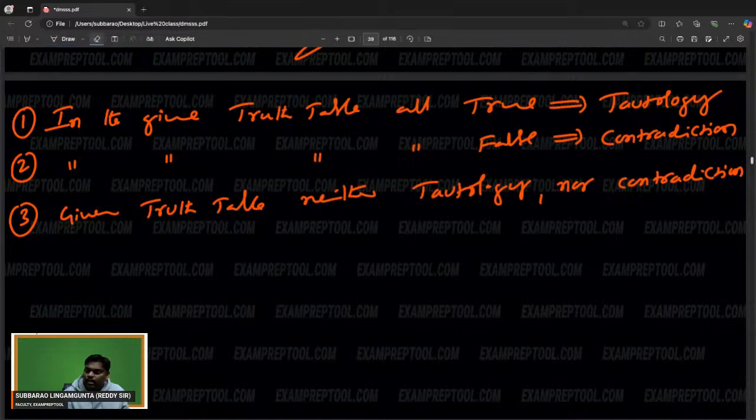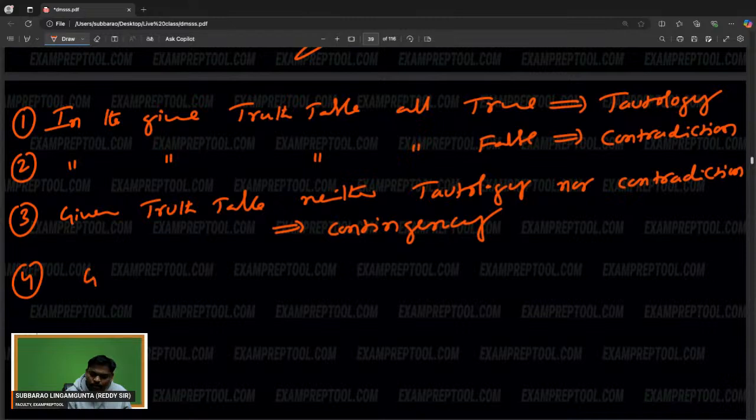Right? Given truth table, neither tautology nor contradiction, that is called contingency.